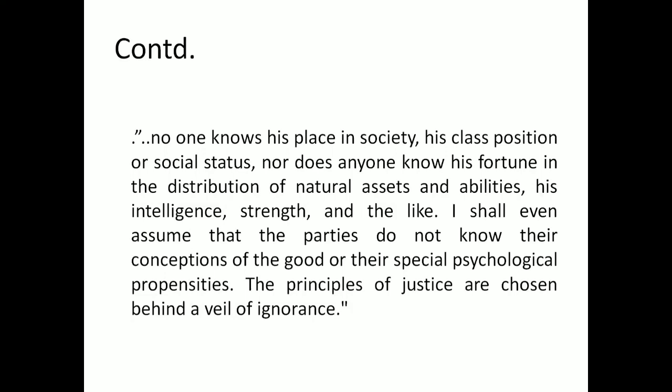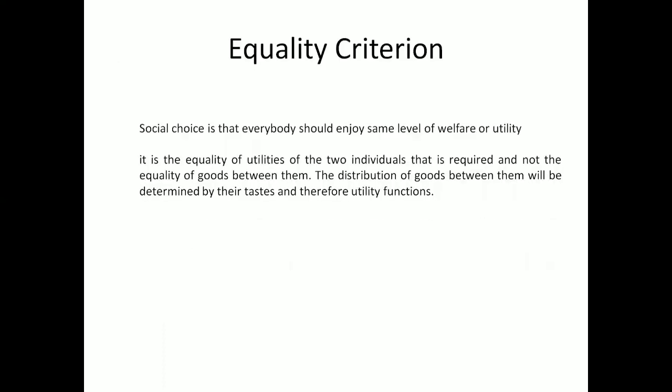To understand this, we'll go for the equal utilitarian approach first. The equal criterion says that social choice is that everybody should enjoy the same level of welfare or utility. So everybody's utility is increasing due to any reorganization of resources in the society or any policy framework.